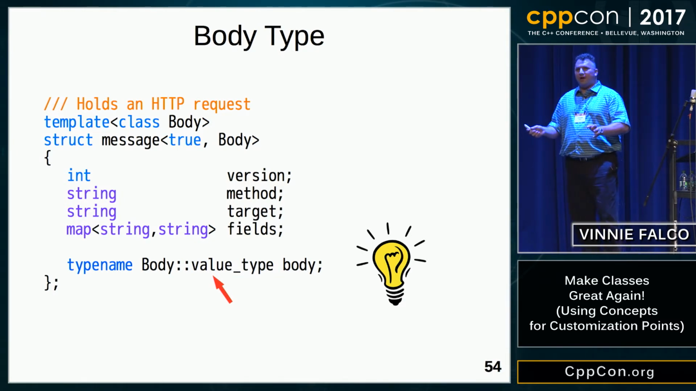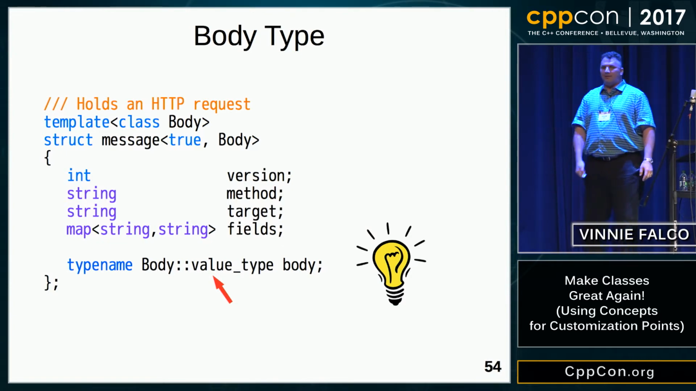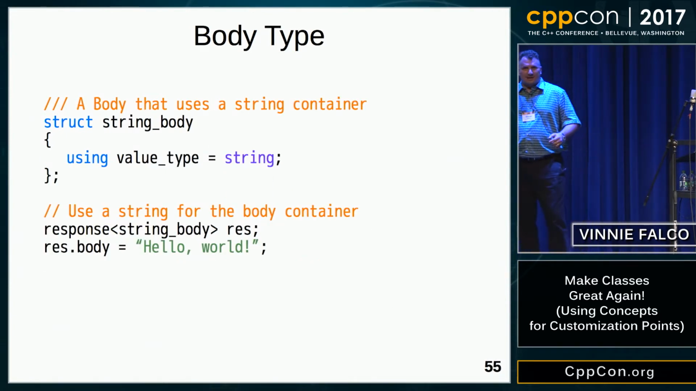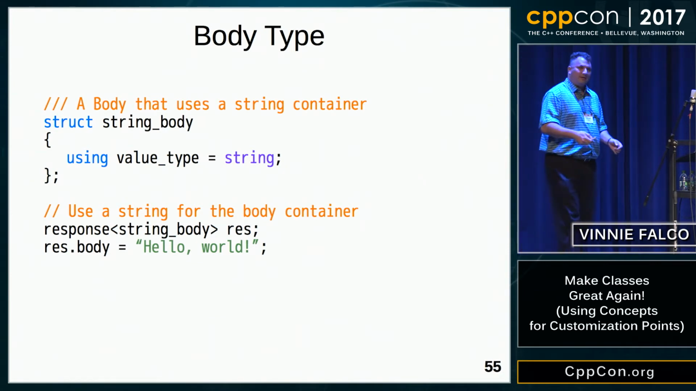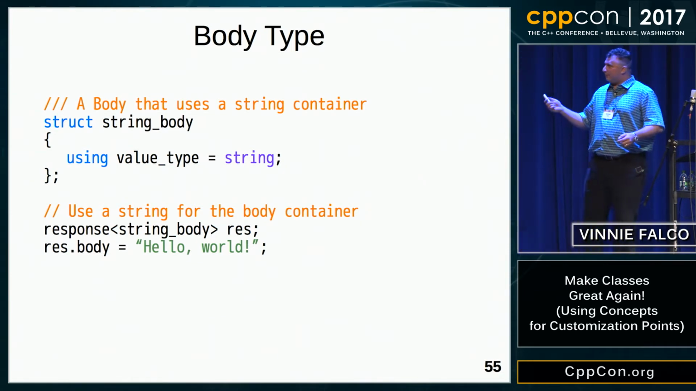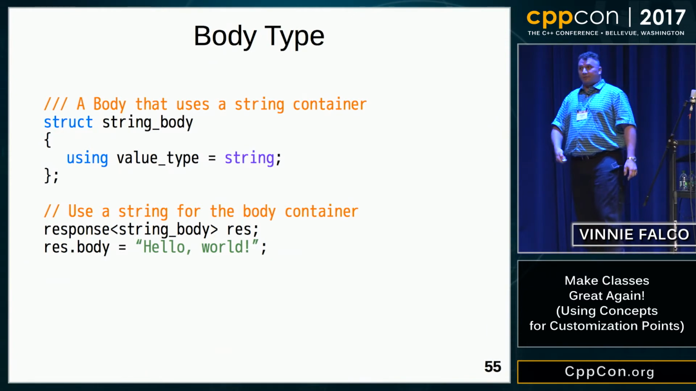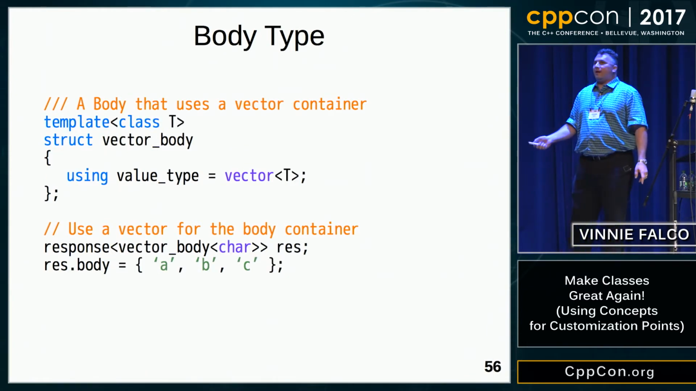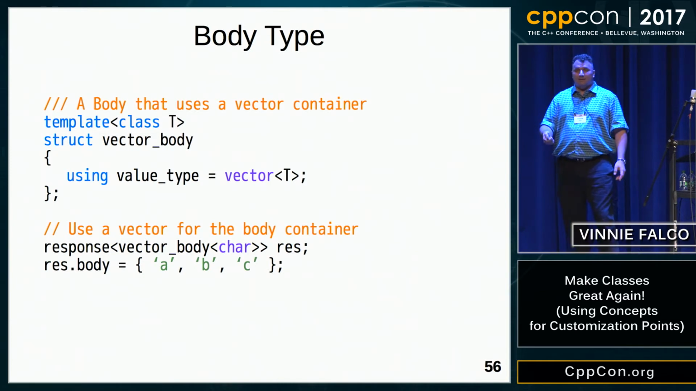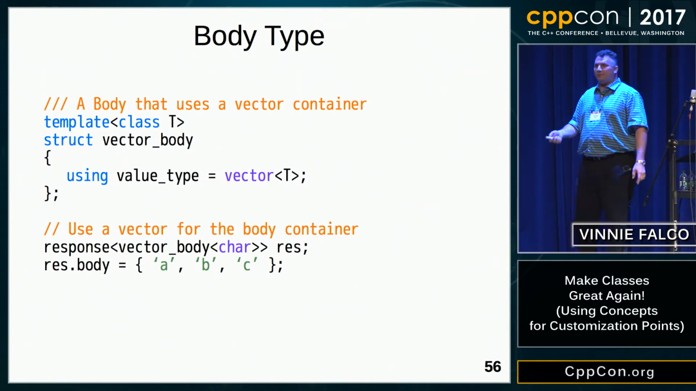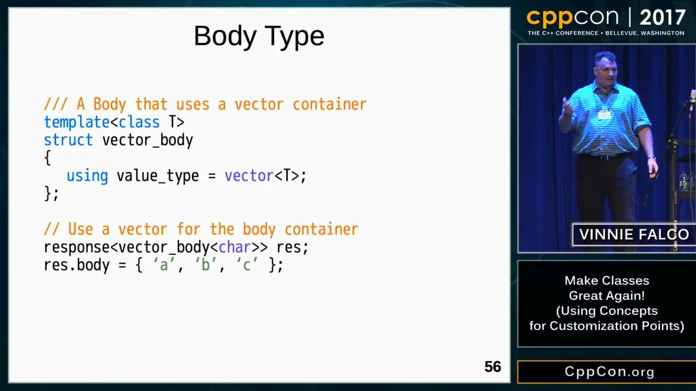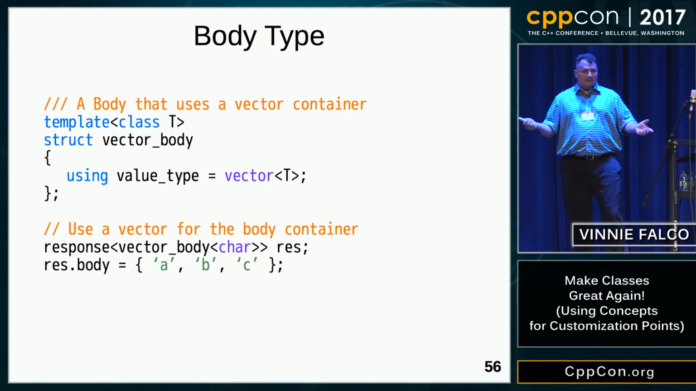This is a little bit abstract, so let's see how this plays out. Here I've created a user-defined type called a string body. It has a nested type called value type, which is a standard string. If I declare a response that uses the string body, I can assign a string literal to it. Okay. Here I've created a user-defined type called a vector body, which is templated on some element T. It's got a nested type called value type, which is a vector of T. I can declare a response using vector body of char, and I can assign my initializer list of char.